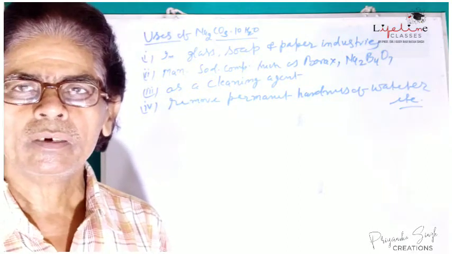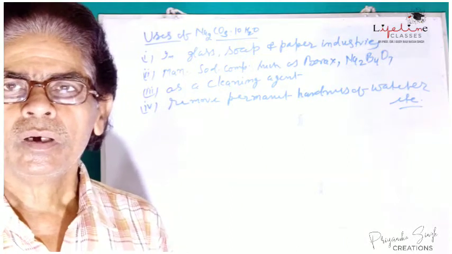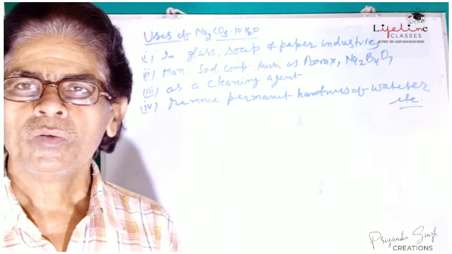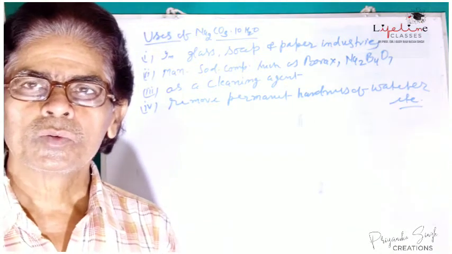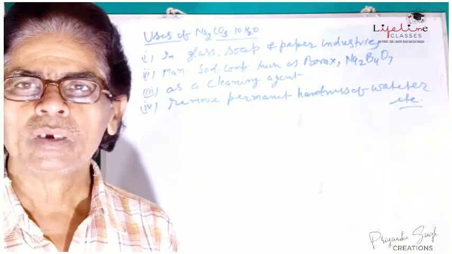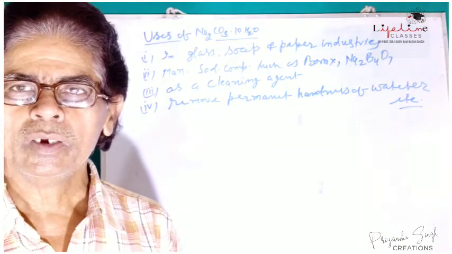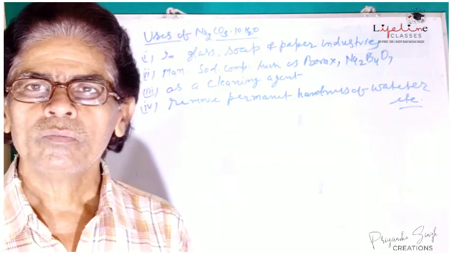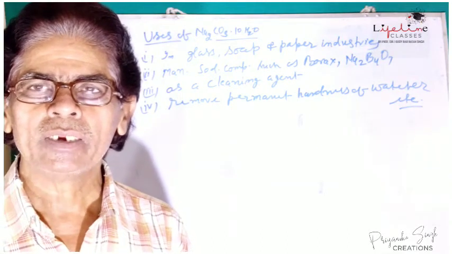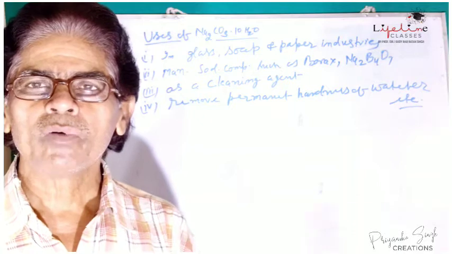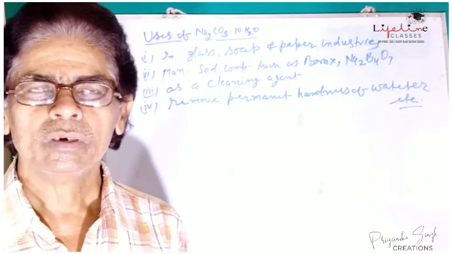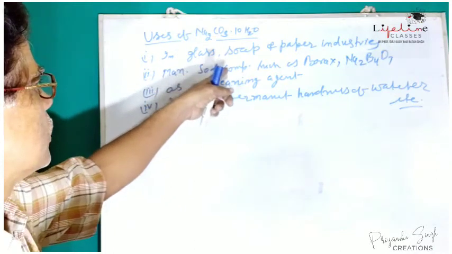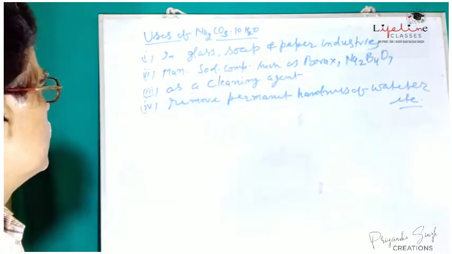Sodium hydroxide, which is obtained in the earlier processes we have already seen, is basic in nature, but for the manufacturing of sodium salt of higher fatty acids, sodium carbonate can be used as the initial ingredient. So sodium carbonate is used in glass industries, soap industries and paper industries.